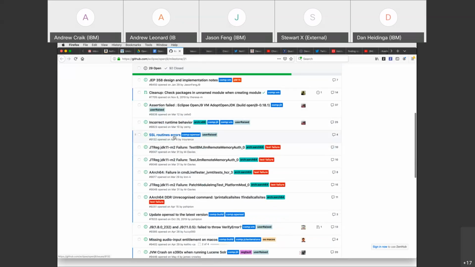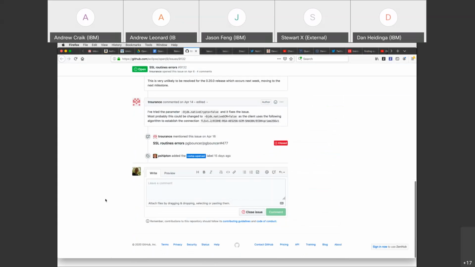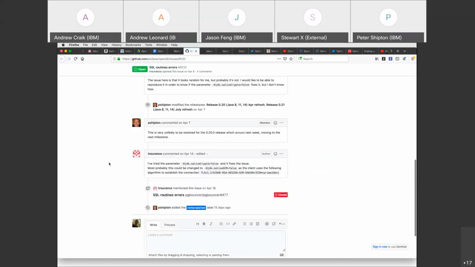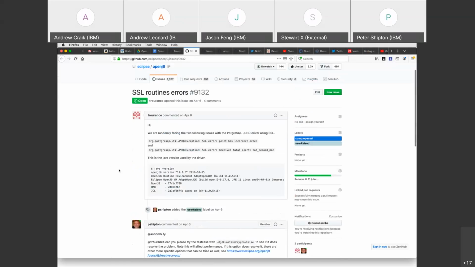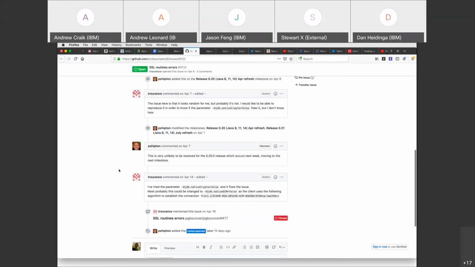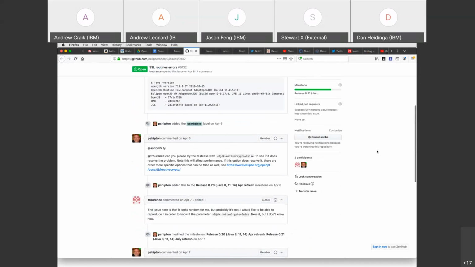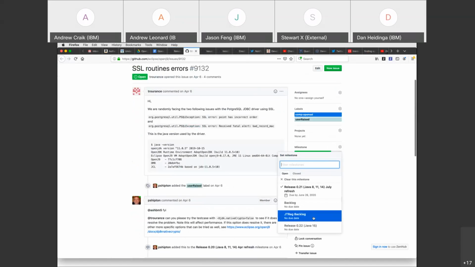The SSL routine errors. I don't know if we have enough information. Yeah, I'm going to move this forward, but I think we should make a decision on it in the next release.